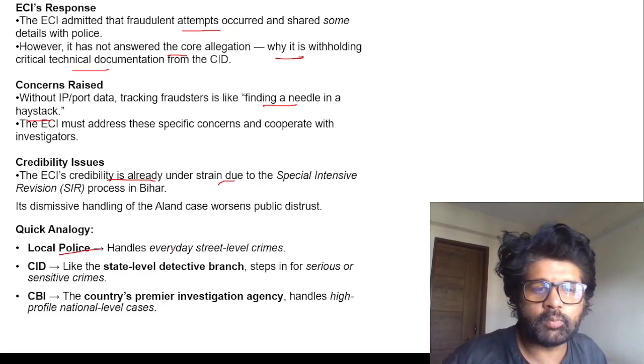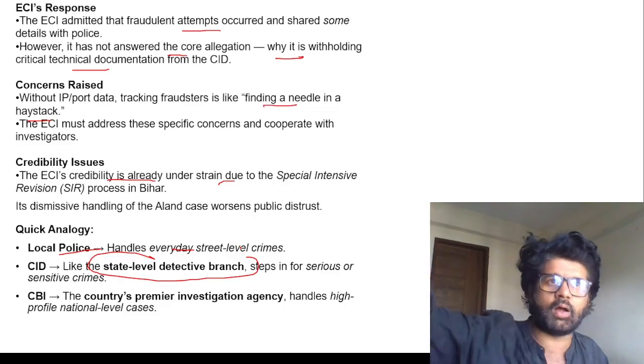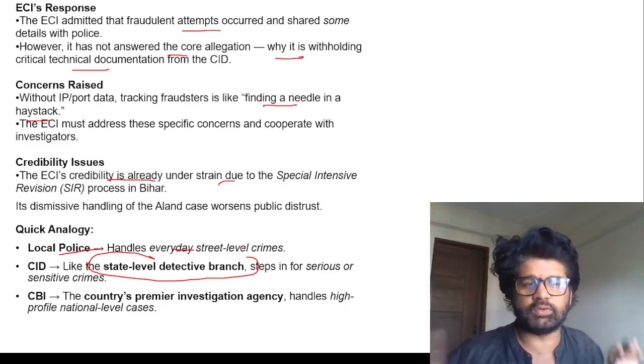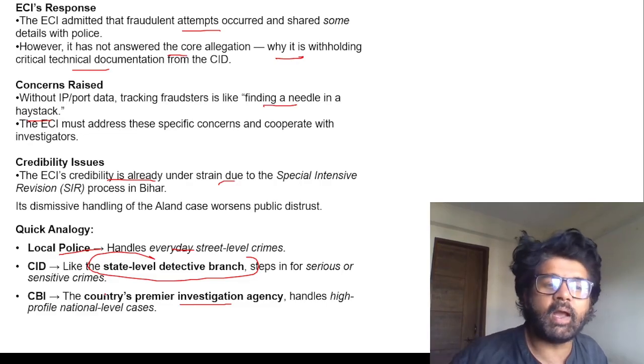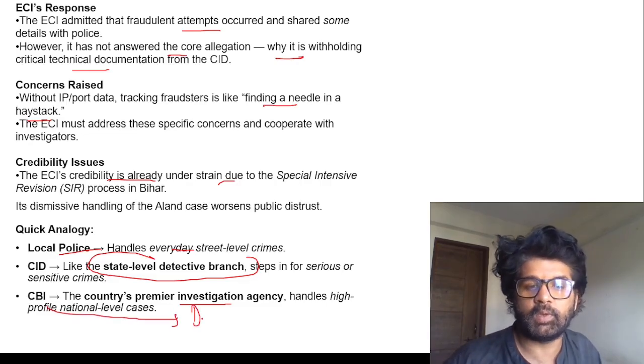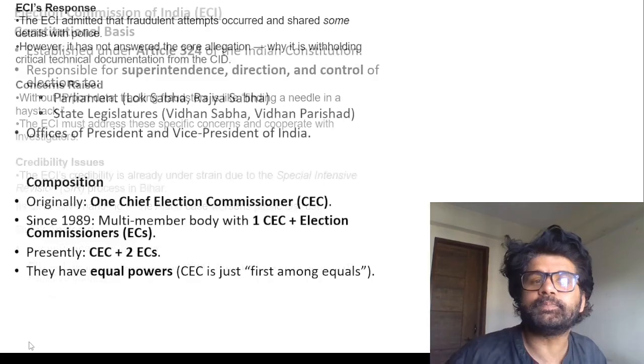Quick analogy: local police handle street crimes. CID is the state-level detective branch. Remember, they can work within their own state. They cannot work all over India. That is CBI, the country's premier investigation agency. There is no CBI Act. There is the DSPE Act, Delhi Special Police Establishment Act, via which they get their power, their statutory backing.